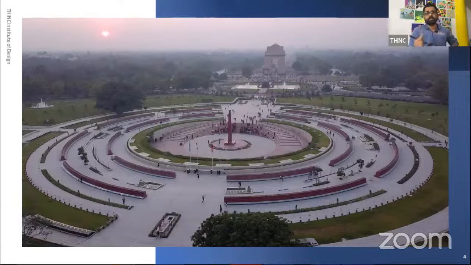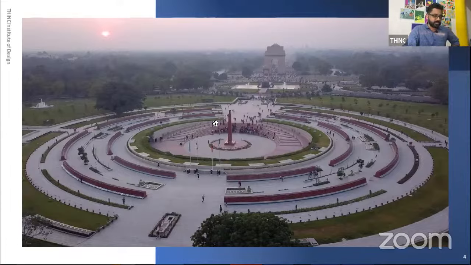So in memory of them, in the very next year, that is, 1971 is when the war happened, in 72 we had the Amar Jawan Jyoti being lit at India Gate. Now, what exactly is India Gate? This is basically in memory of the soldiers who gave their lives in World War II. Okay.